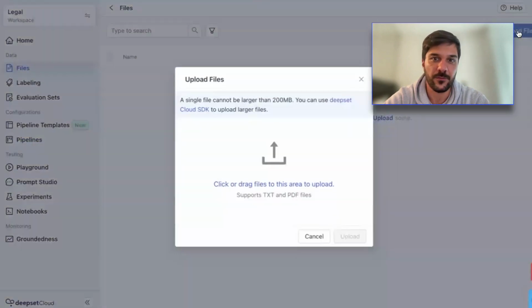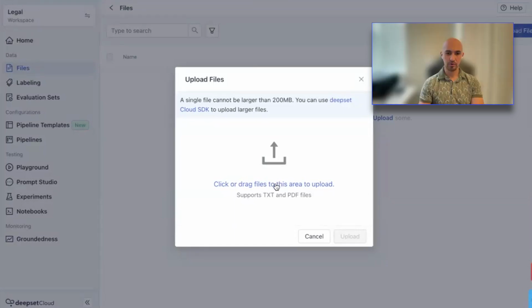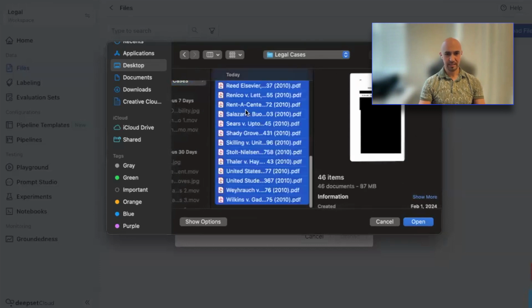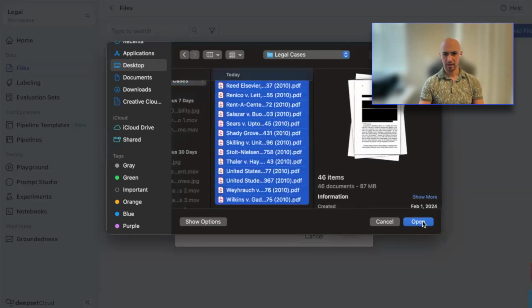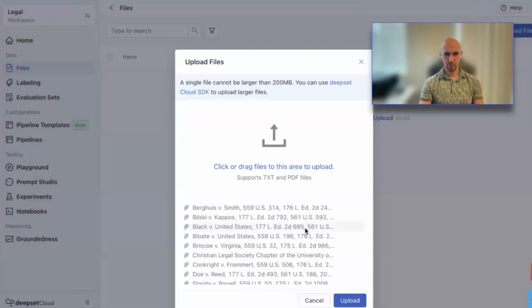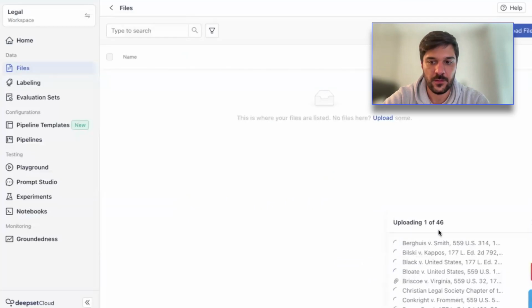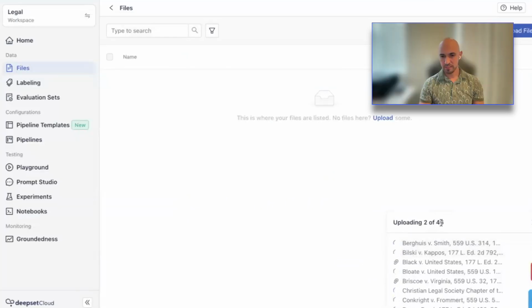Now, for prototype purposes, they're perhaps uploading via the UI here, but as soon as we think about getting into production, it's typically API driven. Okay. So I have all these documents here. I'll just select them all and click open. There's 46, and then I'll click on upload here. We have 46 cases and they're currently being uploaded.